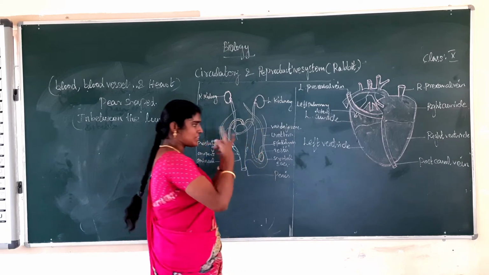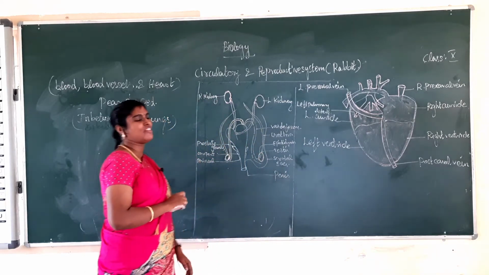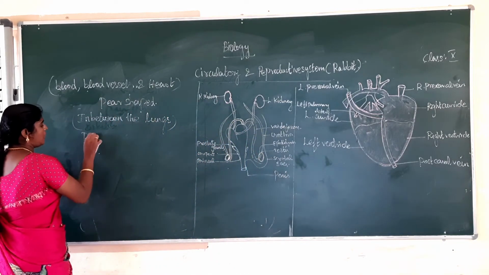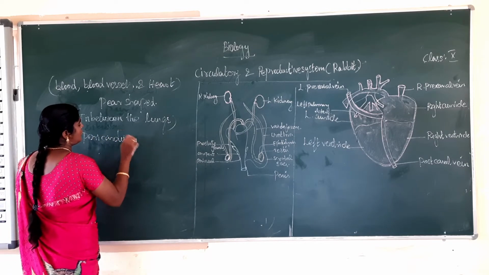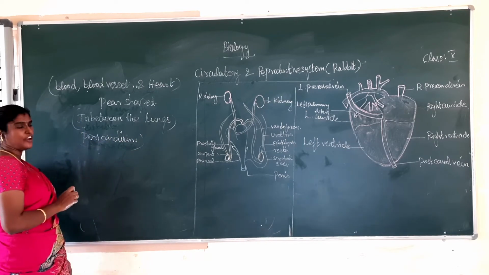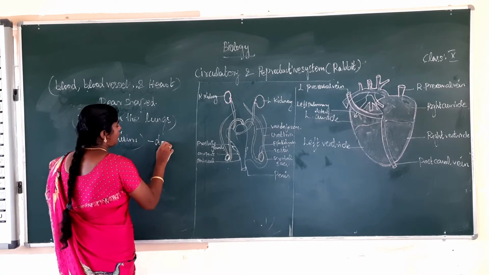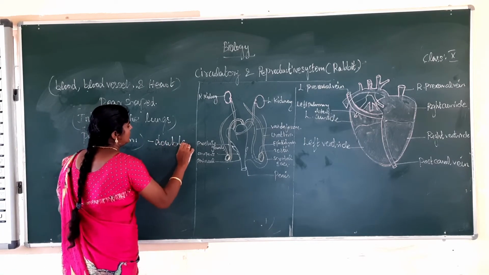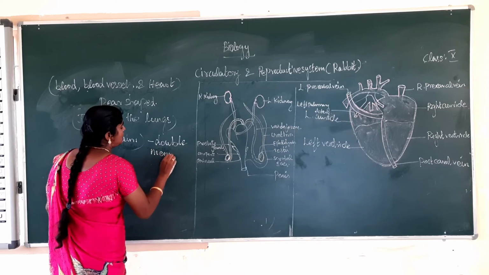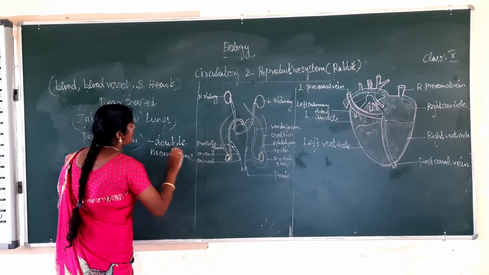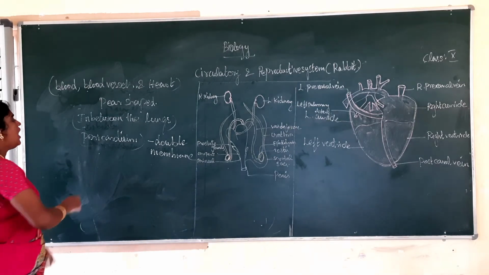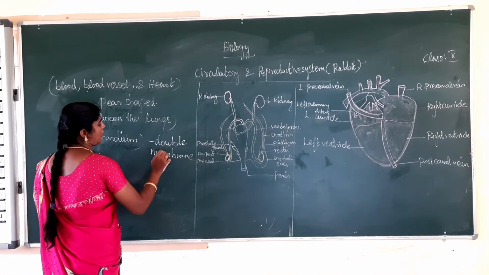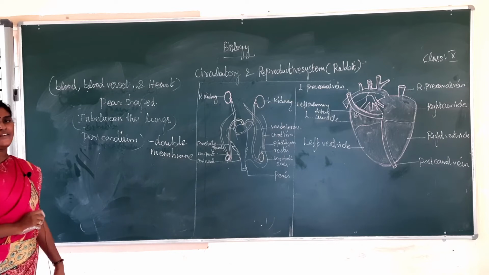Okay, the heart is covered by pericardium. What is pericardium? Pericardium is a double membrane. The double membrane layer is called pericardium. The lungs are covered by pleura and the heart is covered by pericardium. It's a double membrane. The heart has 4 chambers.